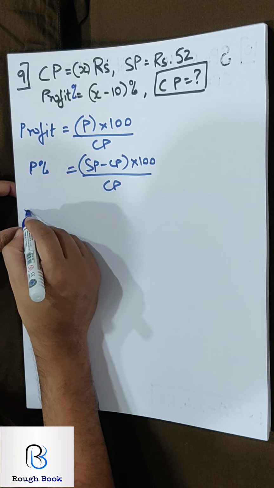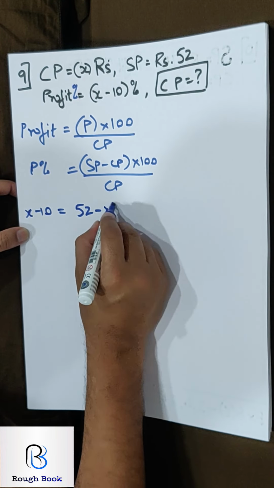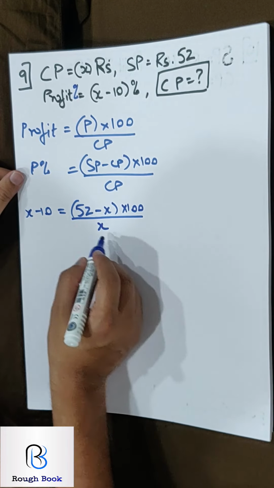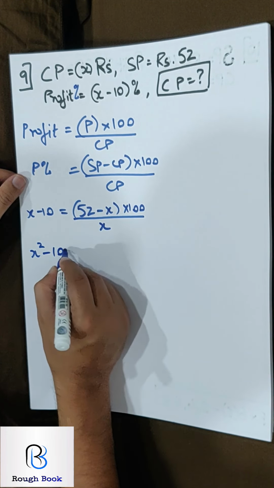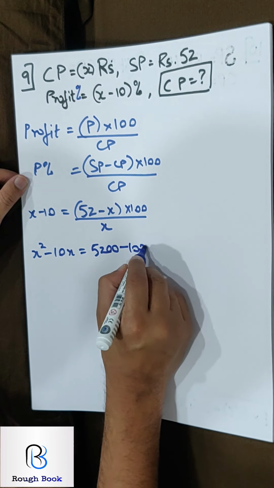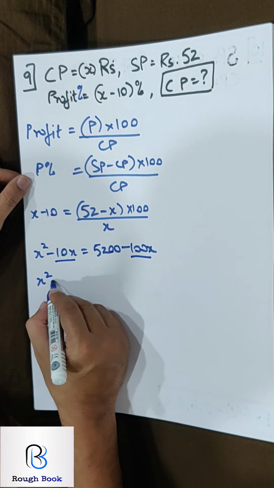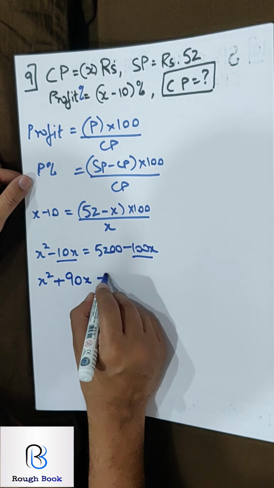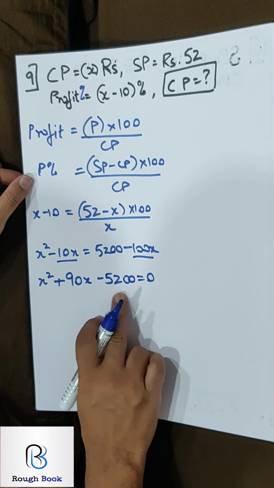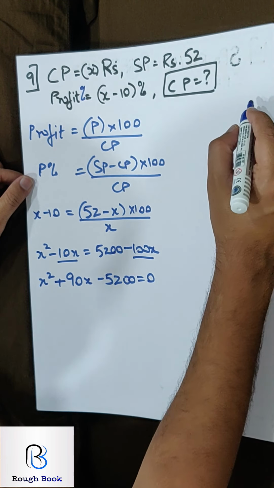So profit percent X minus 10, SP 52, CP X into 100 upon CP again X. So cross multiplying, X square minus 10X, 5200 minus 100X. So I will get X square, 10 and this coming here gives me plus 90X minus 5200 equals 0. Now factors of 5200 for 90. So that's going to be a task for us to think.